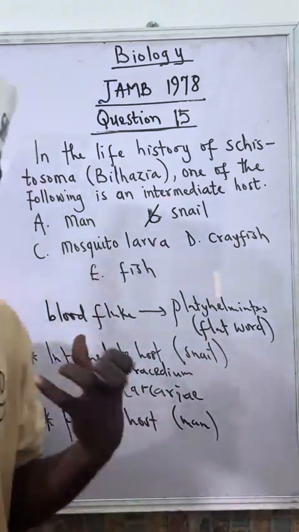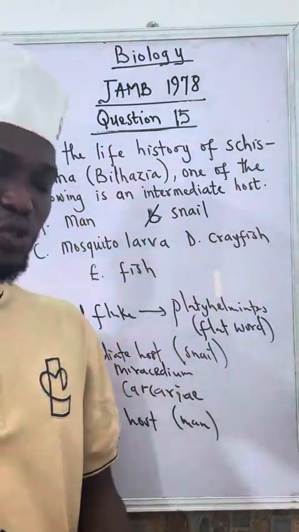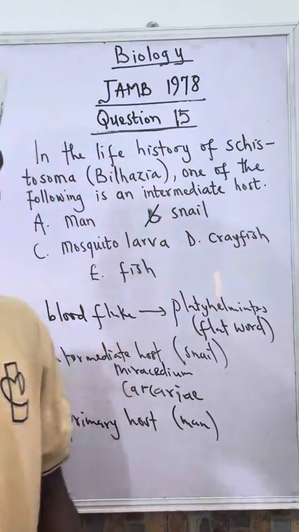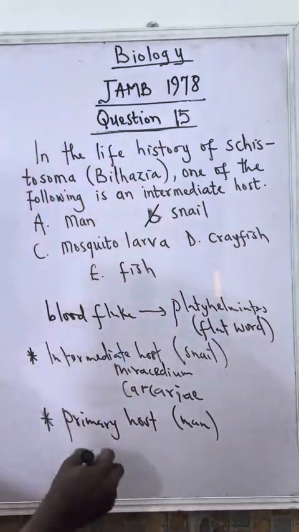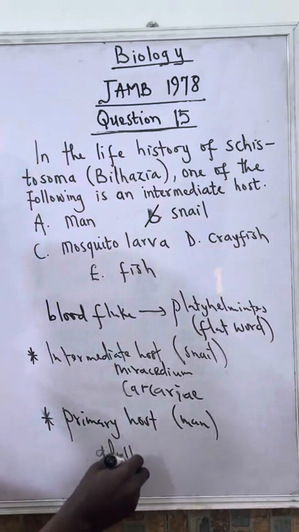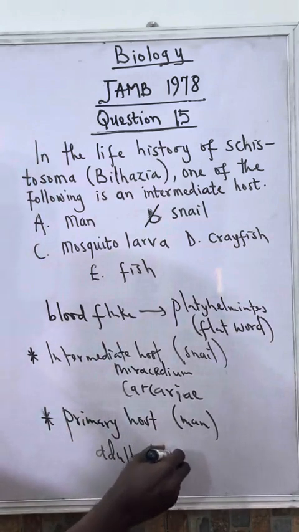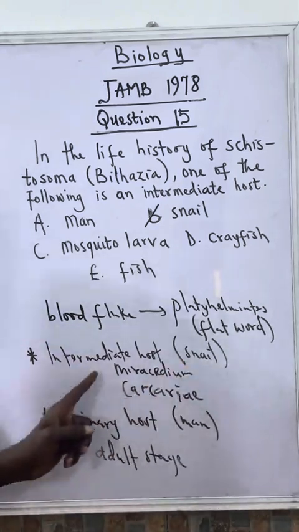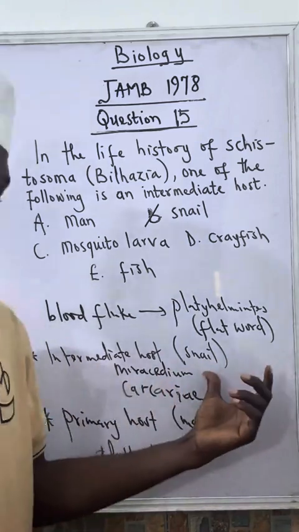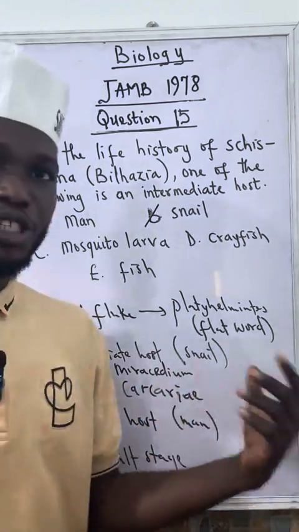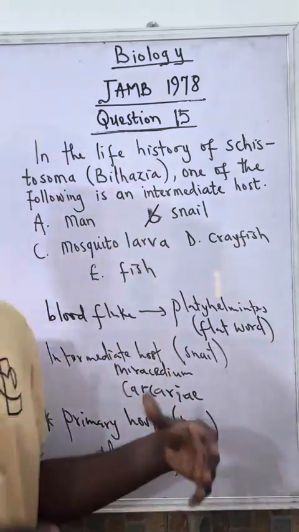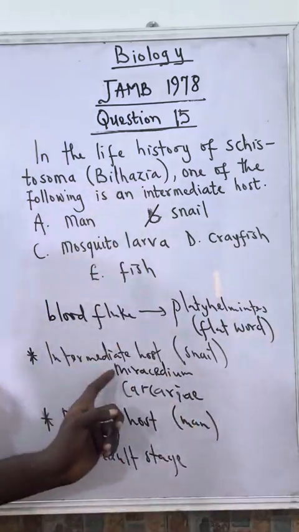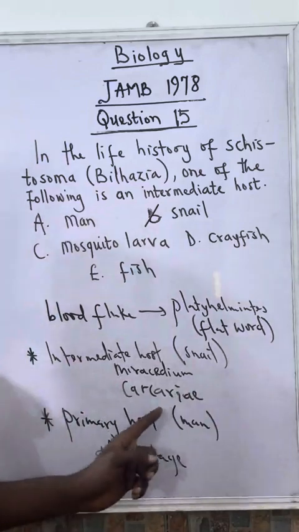So when they find their way into the body of a human being, that's where they complete their adult stage. Don't forget I said inside the snail, that's where they develop into a larva, and they reproduce asexually to give rise to many other larvae, which are known as Miracidium.